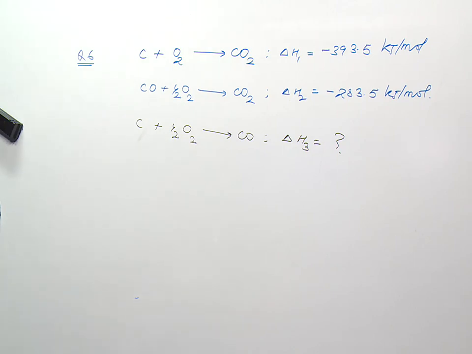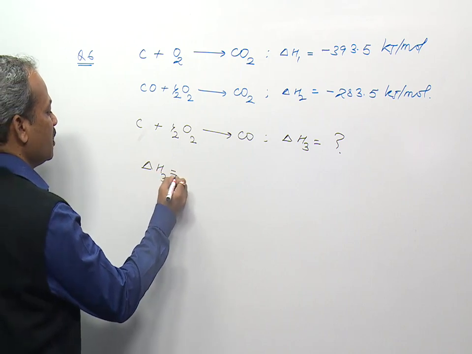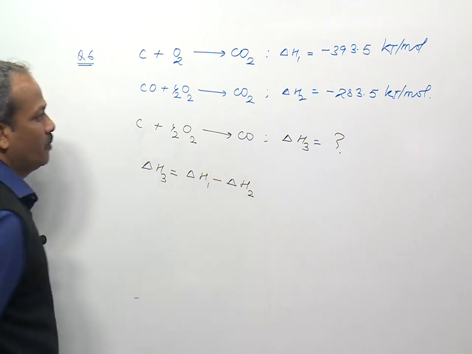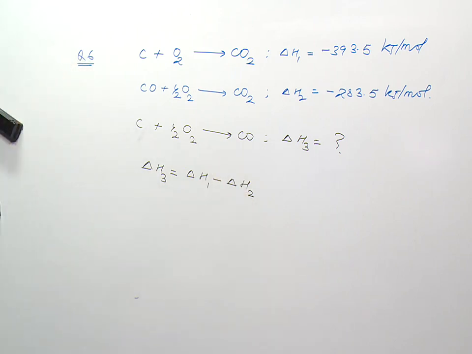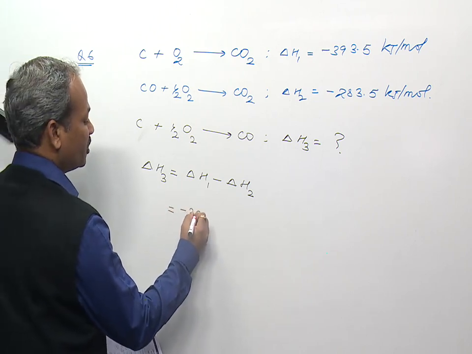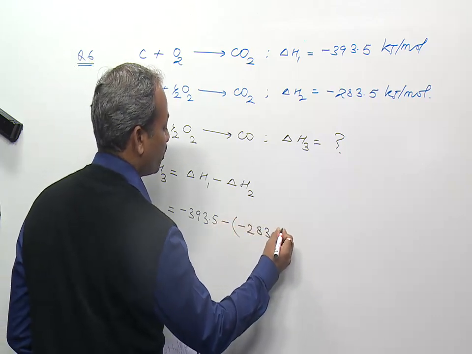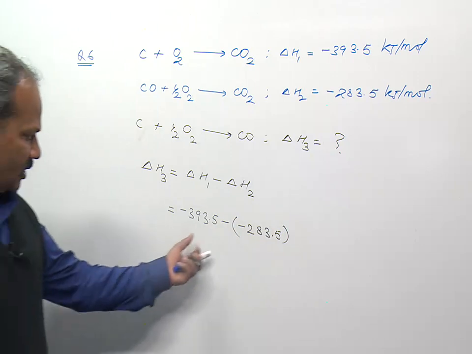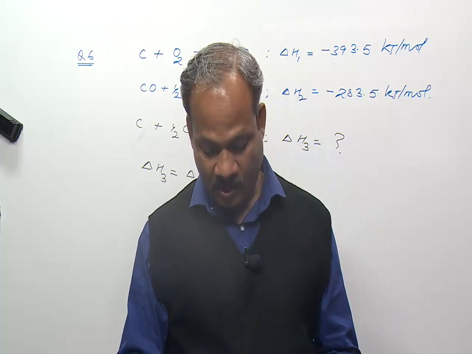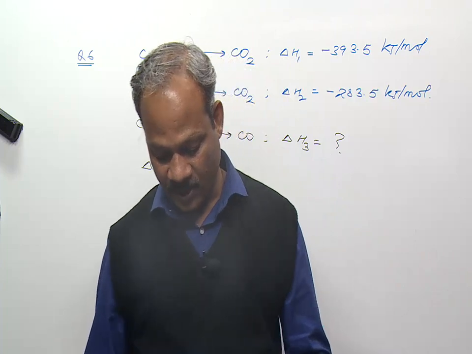To obtain this equation, we have to subtract equation 2 from equation 1. So our answer will be minus 393.5 minus 283.5. So obviously the answer will be negative. We can rule out options 1 and 4 because these are the two positive values. So our answer will be negative.